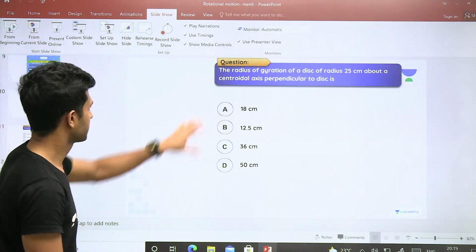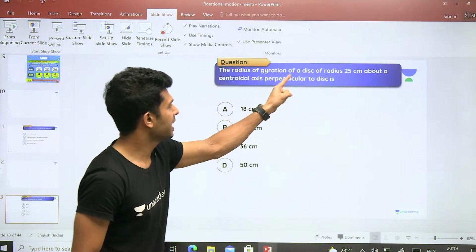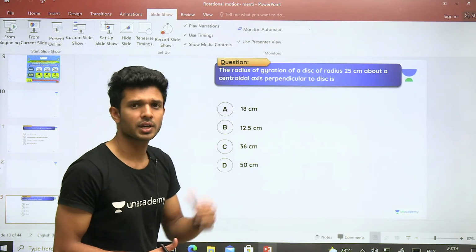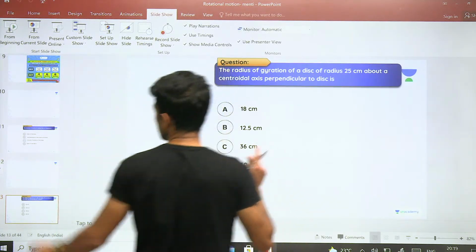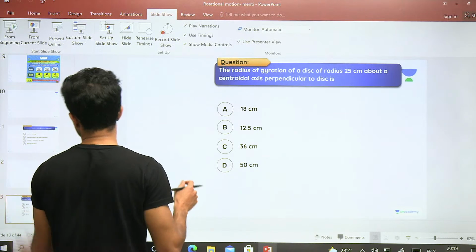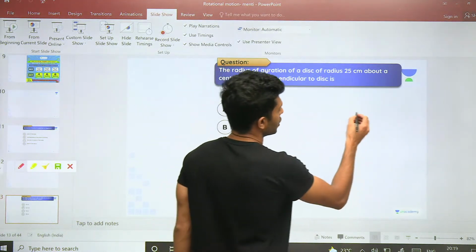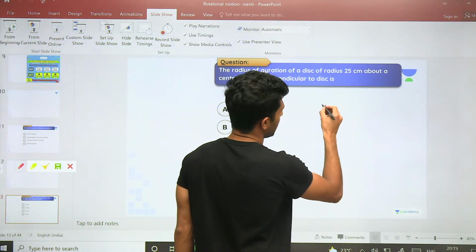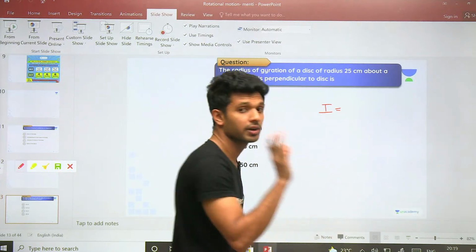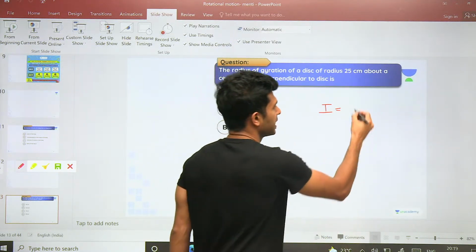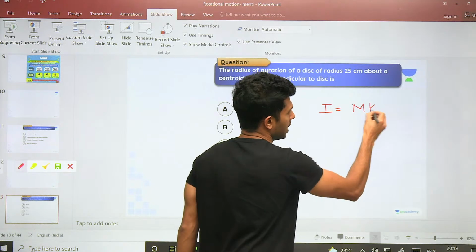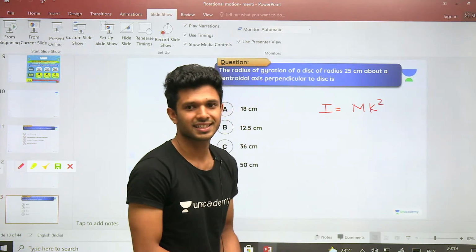Now look, the radius of gyration of a disc. We usually represent the radius of gyration with what? Obviously with the letter K. So if K is the radius of gyration, how will you write the moment of inertia of any body? It is written as mk square, isn't it? Yes.